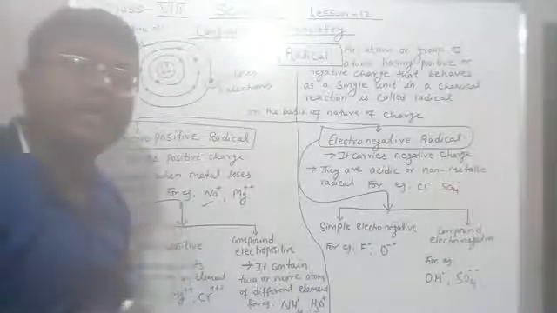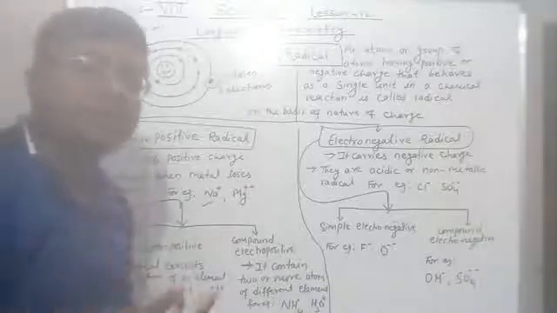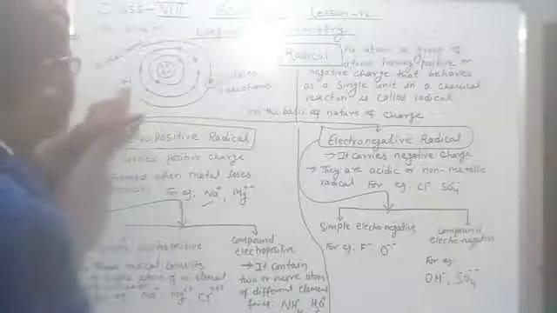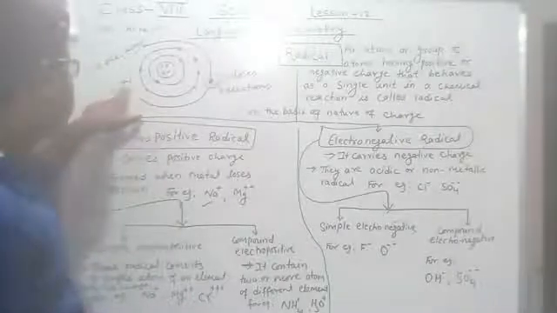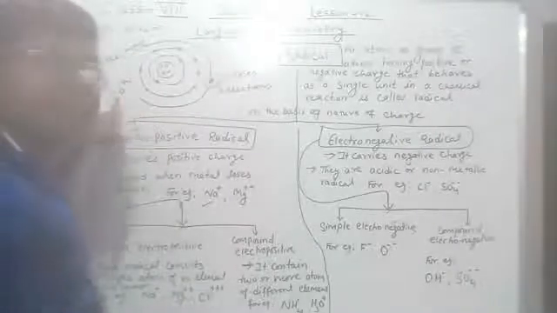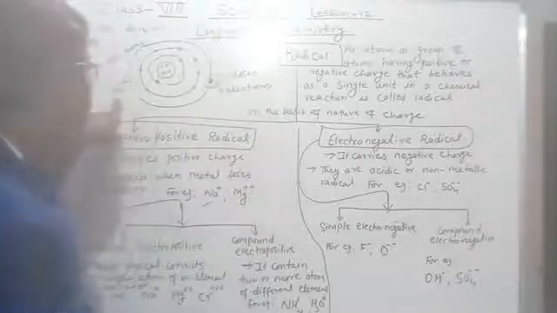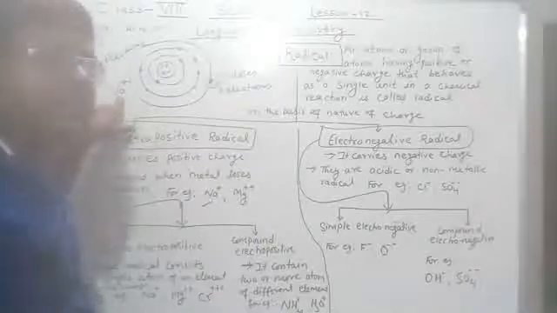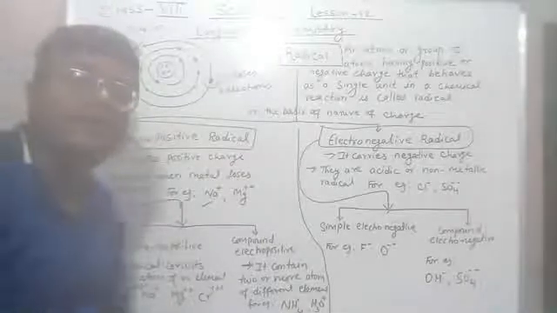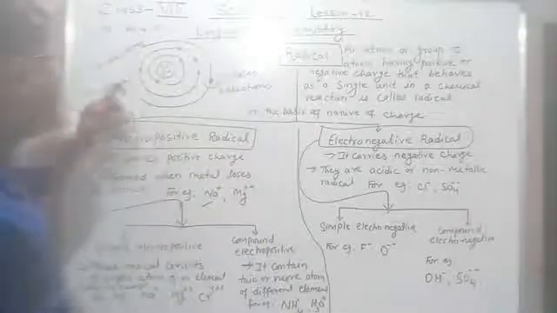So the positive charge is now more, and it becomes Na+. The plus is written because this sodium atom loses its 1 electron. This is now your radical having positive charge.